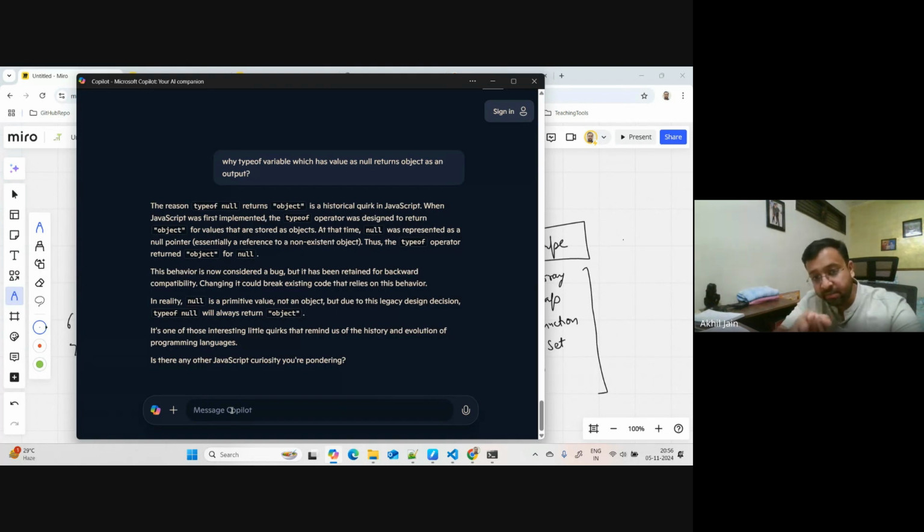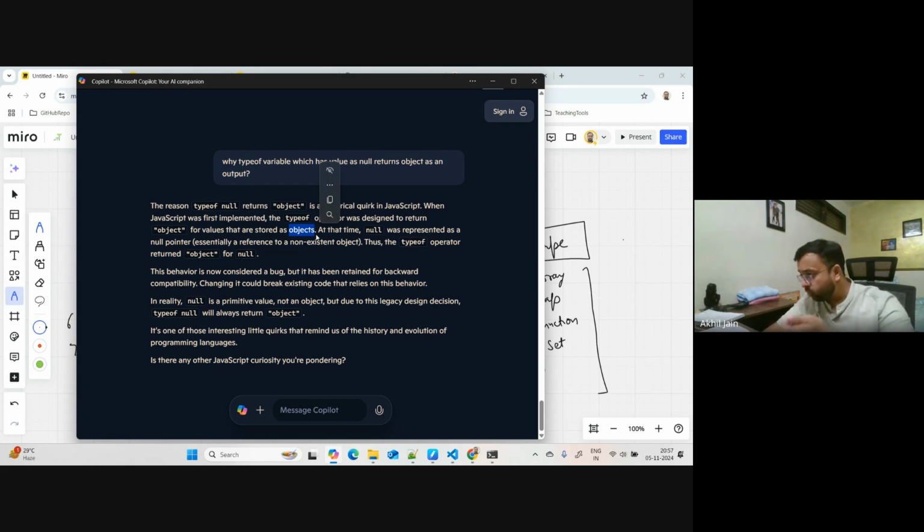When JavaScript was first implemented, the typeof operator was designed to return object for values that are stored as objects. Again, it is because of how JavaScript was imagined in 1995 and the way the founder thought about it, and the decision they made in 1995 has a negative impact on the evolution of JavaScript for this null part. But let's continue reading. The typeof operator was designed to return object for values that are stored as objects. So it was meant for this at that point of time.